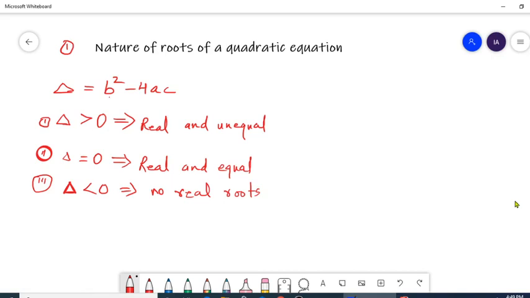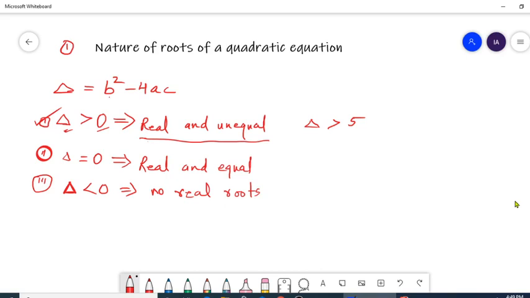Now the first nature of the root is real and unequal. We can say the nature of the root is real and unequal when value of delta is greater than 0. For example, value of delta is like 5 or any positive number greater than 0.